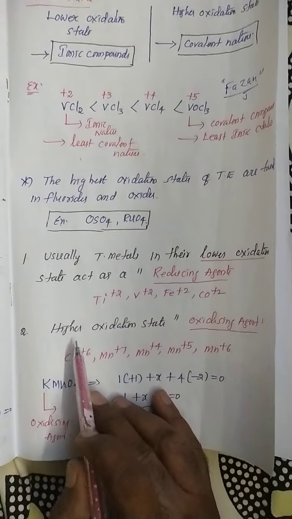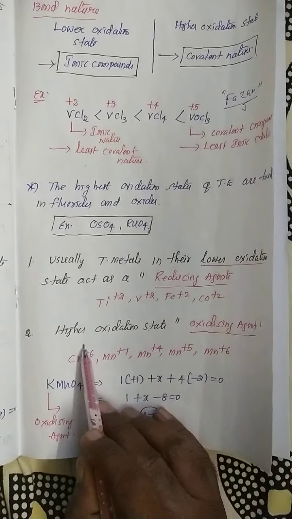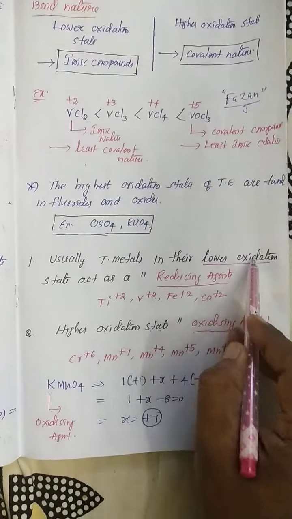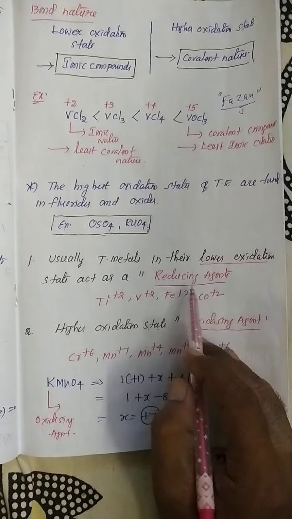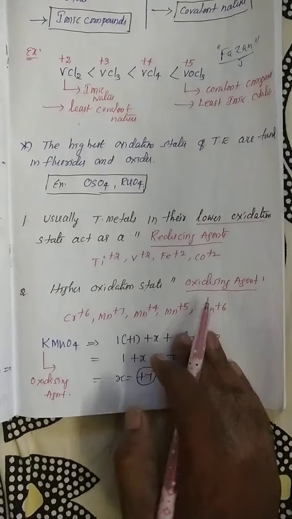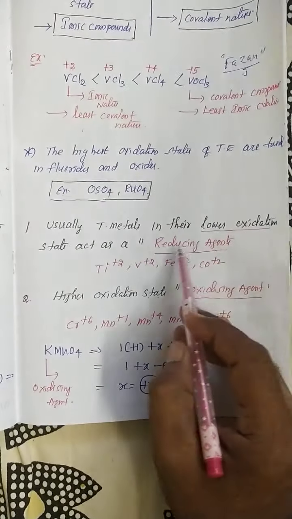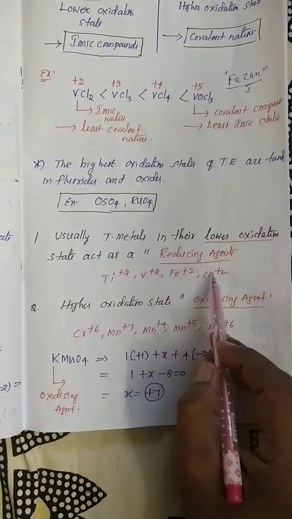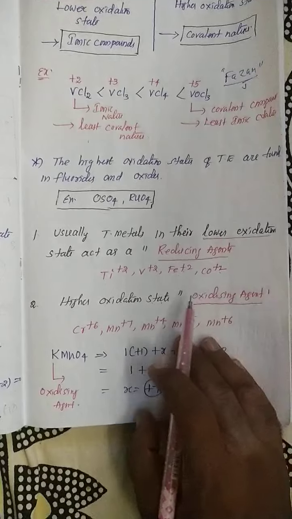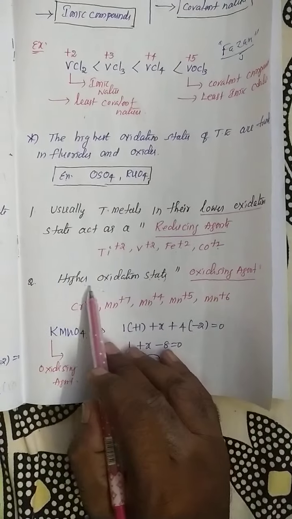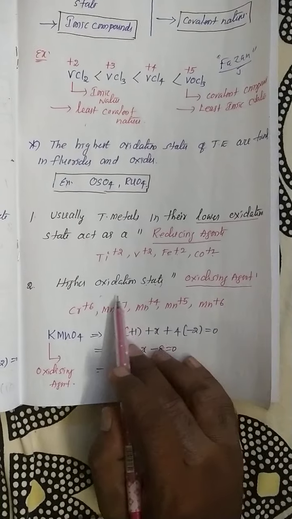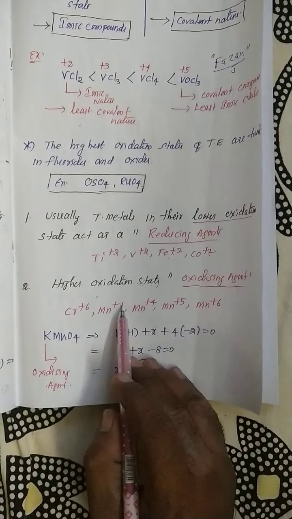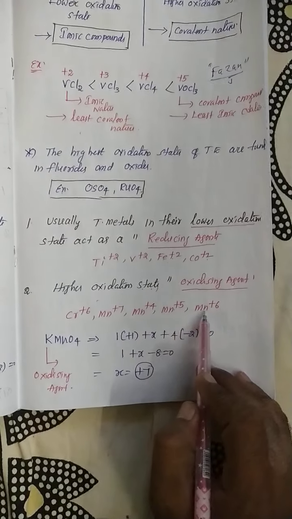Now, any element showing a lower oxidation state is generally a reducing agent. Most important point: elements showing a lower oxidation state are reducing agents, such as titanium +2, vanadium +2, iron +2, cobalt +2. These all act as reducing agents. Listen carefully: if any element shows a higher oxidation state, it is commonly an oxidizing agent. Examples of oxidizing agents: Cr +6, Mn +7, Mn +4, Mn +5, Mn +6.